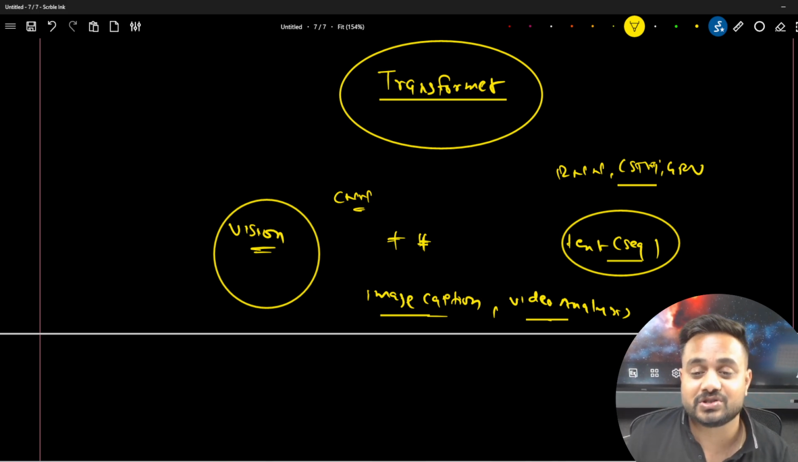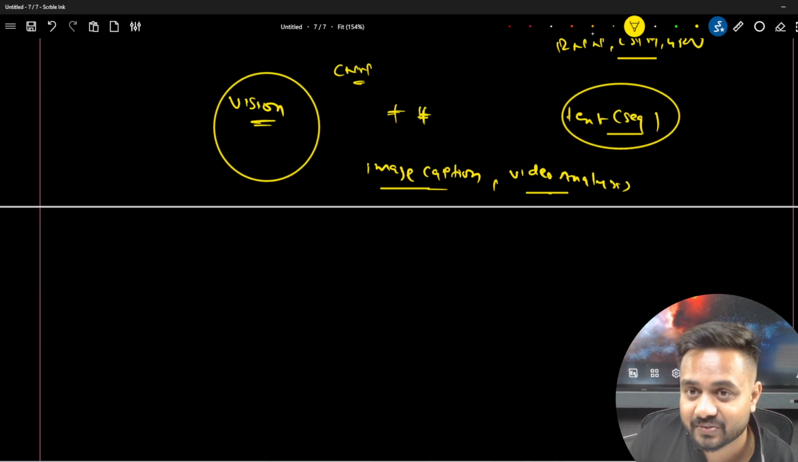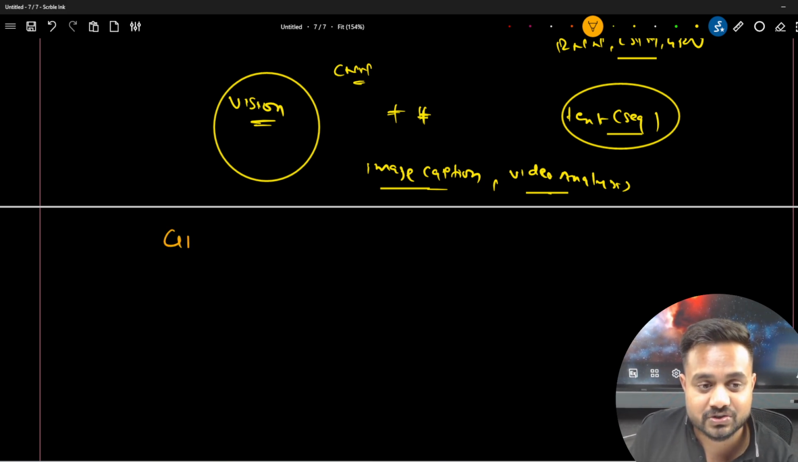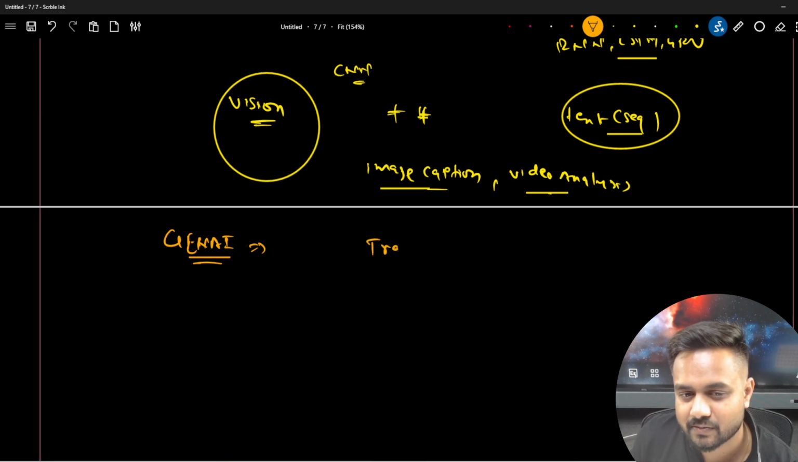But things changed in the recent era of AI, and that is called generative AI. And because of what, guys? Tell me, because of what? Because of the transformer, because of this particular architecture.